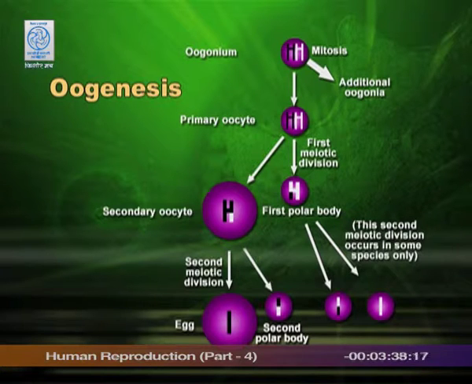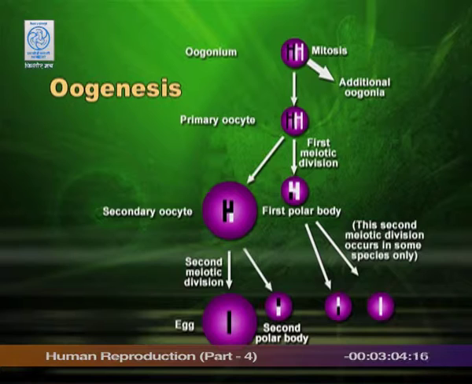But now the point to remember here is that one is bigger in size and other is smaller in size. In case of gametogenesis in man, both the cells were of equal size. Here it is not so. One is big, one is very small. The small one is called polar body and big one is a cell. Both are having half the number of chromosomes. Now, these two will undergo second division of meiosis, which is simple mitosis, and it will give rise to,